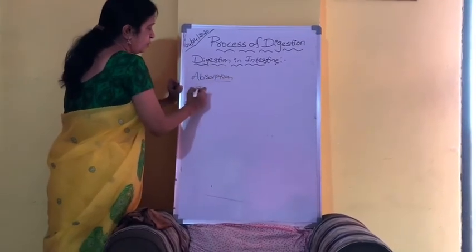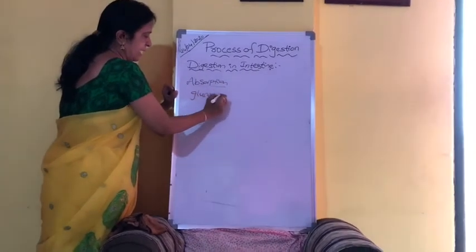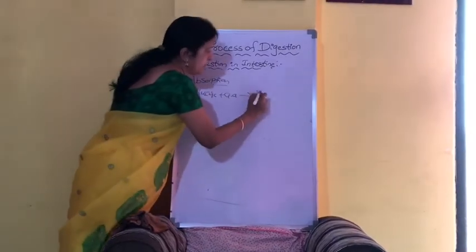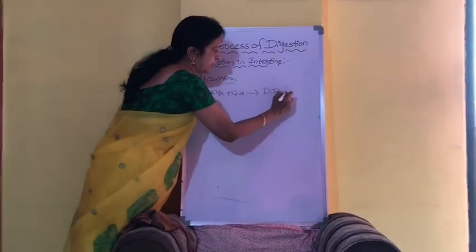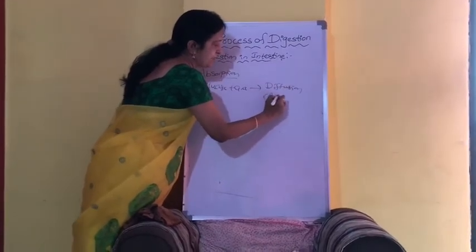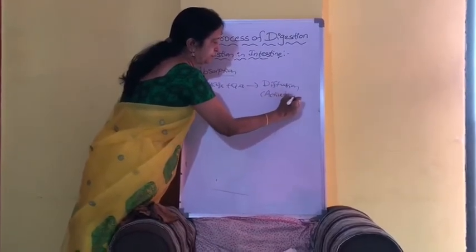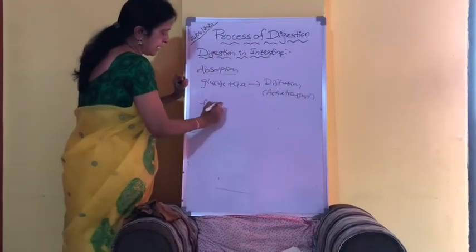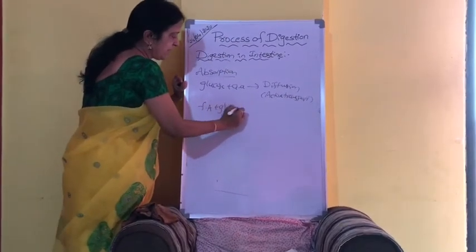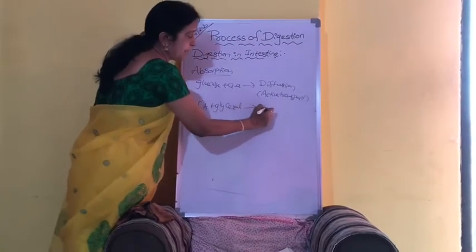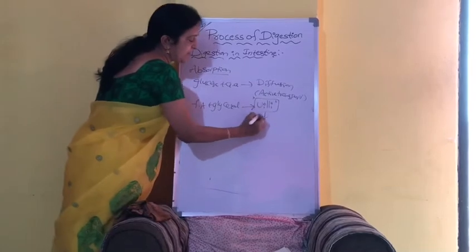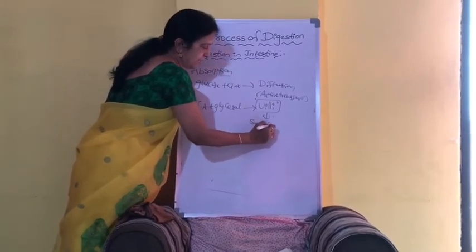The glucose and amino acids will be absorbed by active transport, whereas the fatty acids and glycerol will be absorbed by villi, which are present in the small intestine.